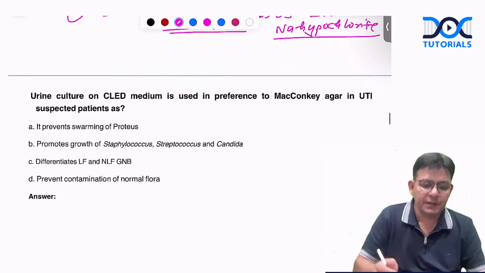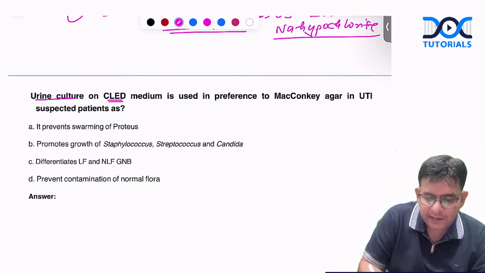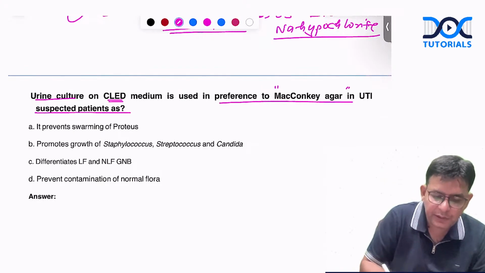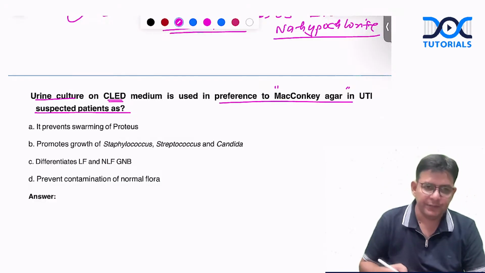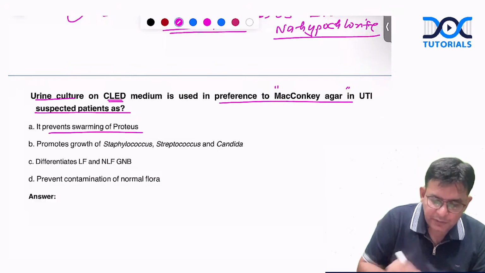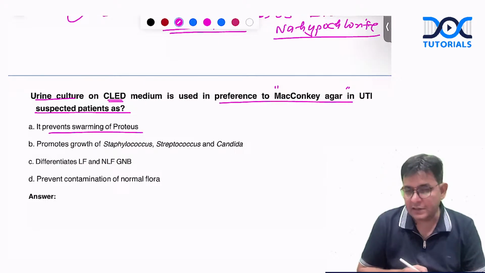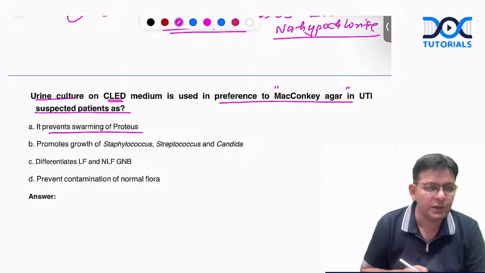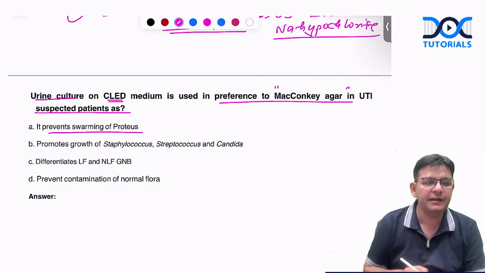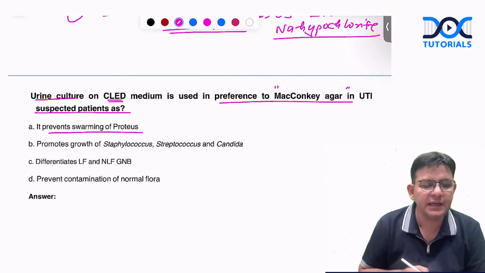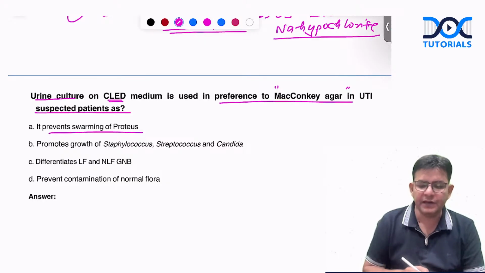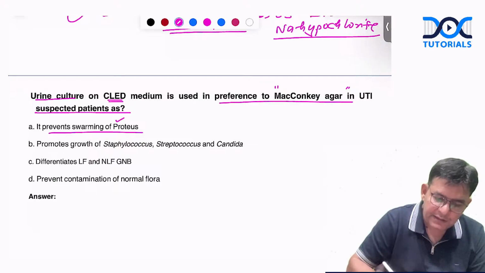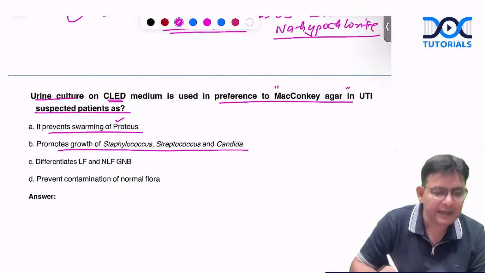Now coming to this. A urine culture is done on the CLED media, used in preference to the MacConkey agar in UTI suspected patients. Why? Because it prevents the swarming of Proteus. That's why we prefer CLED. CLED, you know what it stands for, guys? Cysteine lactose electrolyte deficient. And why do we use it in preference to MacConkey agar? Is it the first option? Or does it promote the growth of staph, strep and Candida?